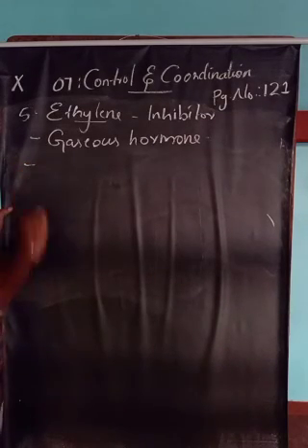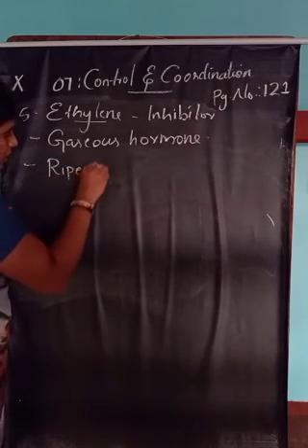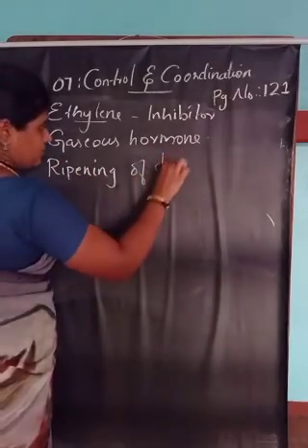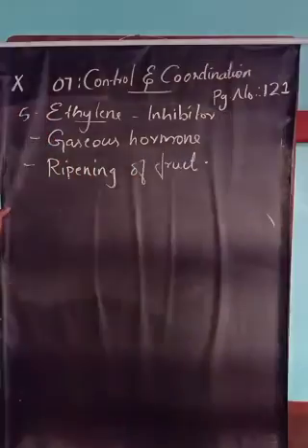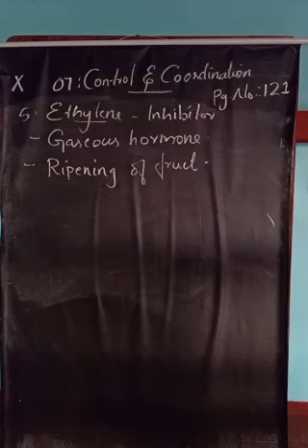And mainly it helps in the ripening of fruit. So ethylene is also called the gaseous hormone, and it helps in the ripening of fruit. It is a growth inhibitor. So these are the 5 different hormones. First we wanted to study the hormones and their functions.